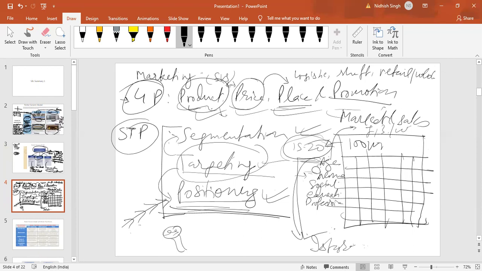Understand this concept well, because many other models in SBL are going to use these terminologies, though the syllabus will not specifically ask you to read this, and there will not be a separate question on this. But if you understand these terms well, then you can utilize those models better. So this is the meaning of positioning. So 4Ps and STP work together to define your product on the basis of the market, how to do the targeting strategy, and how the positioning should be done. Okay.